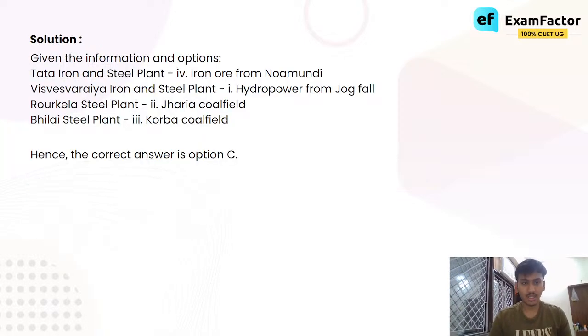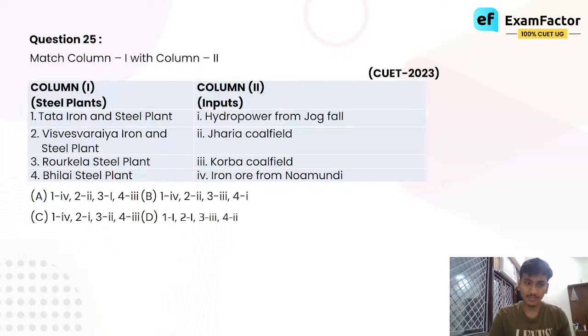Let's see the answer. The correct answer is option number C. Option number C says Tata Iron and Steel Plant, iron ore from Noamundi. Tata Iron and Steel Plant gains its inputs from the Noamundi iron ore deposit. Visvesvaraya Iron and Steel Plant gains electricity from hydropower from Jog Falls. Rourkela steel plant gains the raw material from Jharia coalfield, and Bhilai steel plant gains it from Korba coalfield.